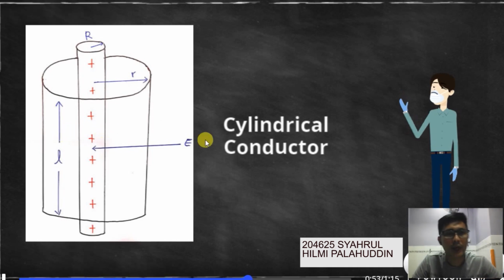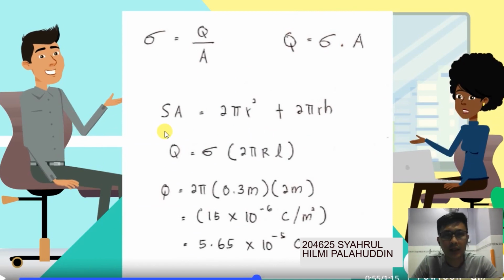So we go into part A. Focus on part A. What is the total charge enclosed by the Gaussian cylinder? So we know that the surface charge density sigma is equal to Q divided by A, where A here is area. So Q is sigma times A. So here A is not the area of the circle on top, it is the lateral area.